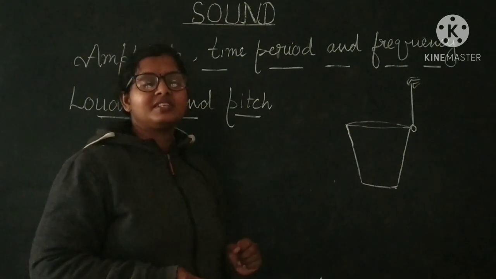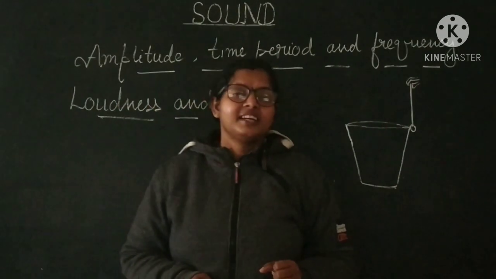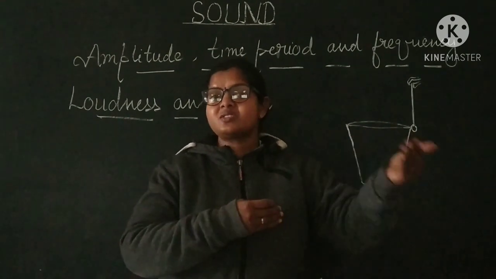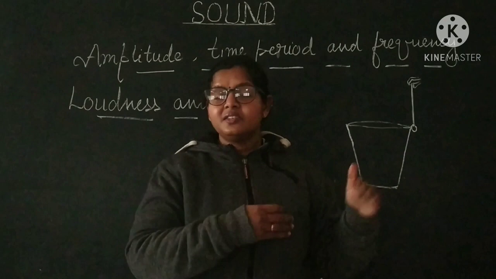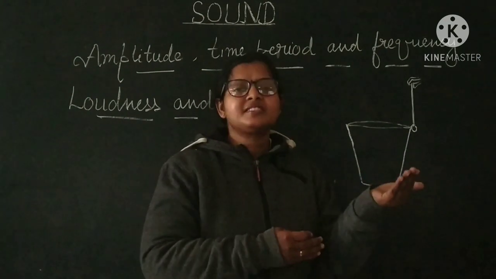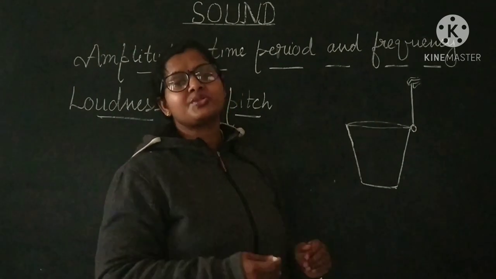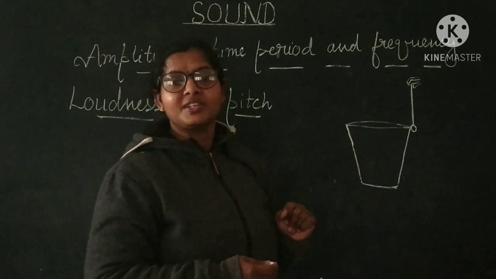So from this activity, it is clear that whenever amplitude increases, loudness of the sound will increase, and whenever frequency increases, the sound will become shrill, because pitch also increases with the increase in frequency.